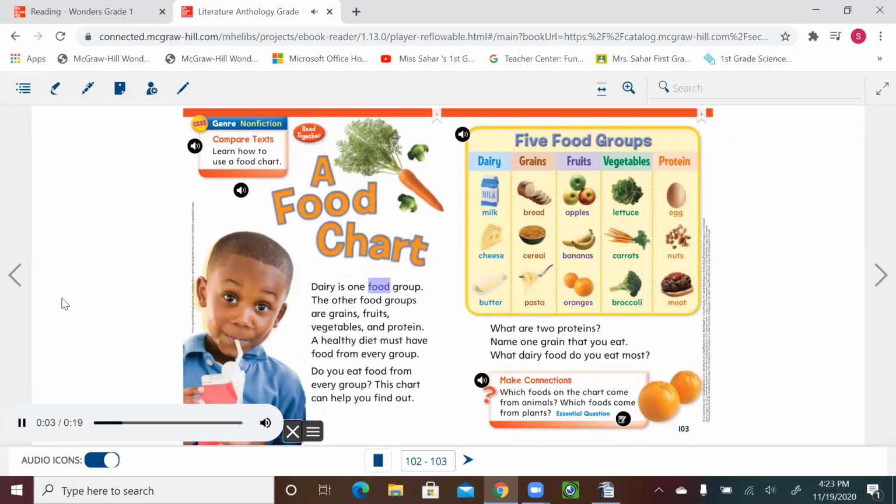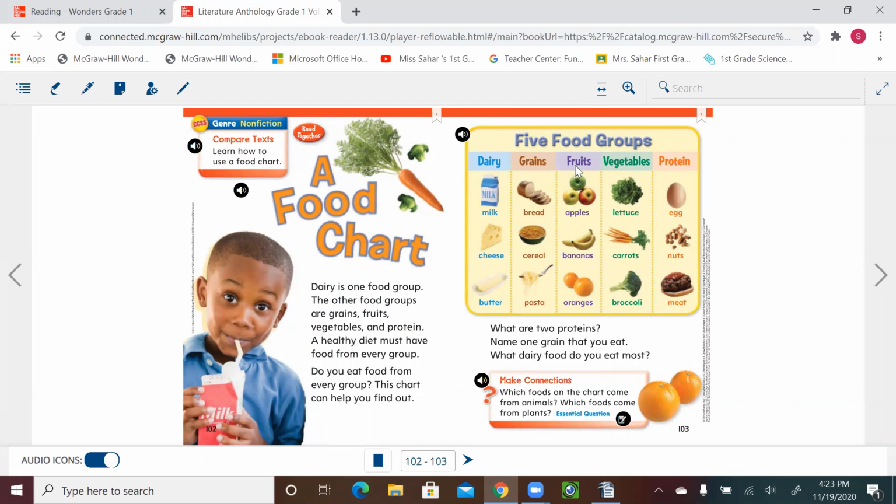Dairy is one food group. The other food groups are grains, fruits, vegetables, and protein. A healthy diet must have food from every group. Do you eat food from every group? This chart can help you find out.